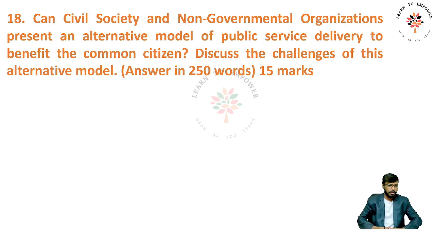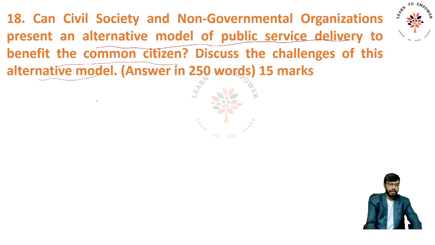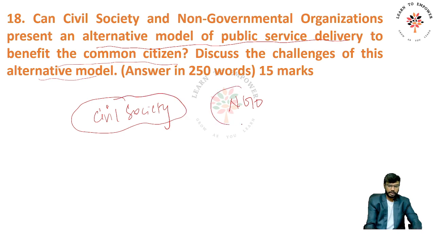Now, can civil society and non-governmental organizations present an alternative model to public service delivery to benefit the common man? Discuss the challenges to the alternative model. It's very simple. Civil society on the one hand and non-governmental organizations. These are part of what? These are part of governance.